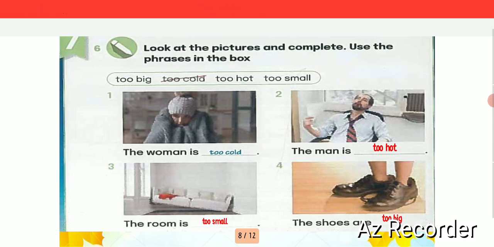She is really holding her body with the blankets. Number 2, the man is too hot. Look at him, he is just using the paper as a fan. Okay, so it's very hot. The room is too small. Look at this room, very small. The shoes are too big. It's really big. Look at his leg, it doesn't fit. Okay, so these are the pictures.